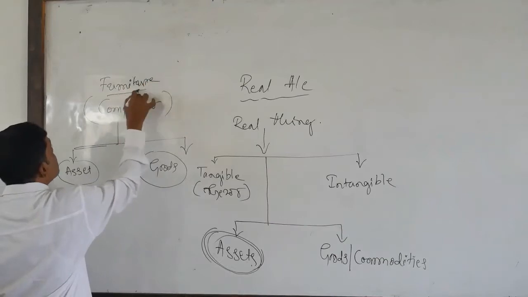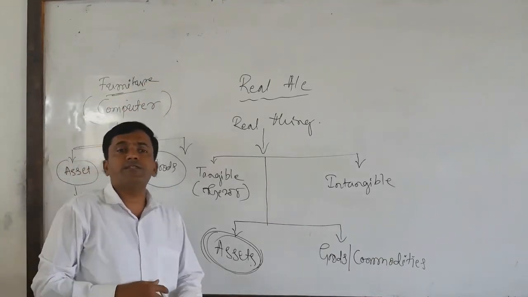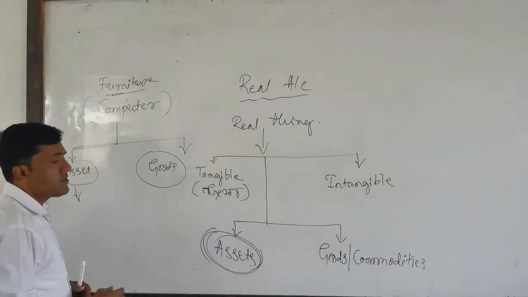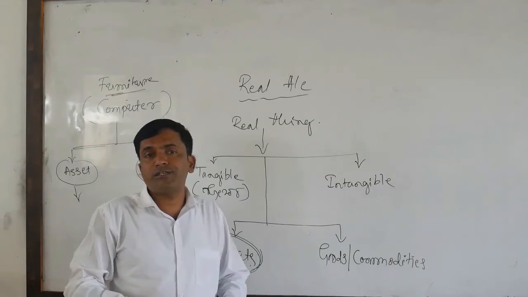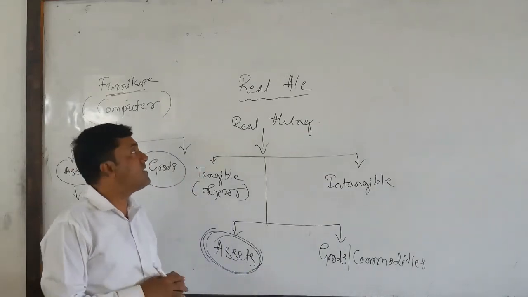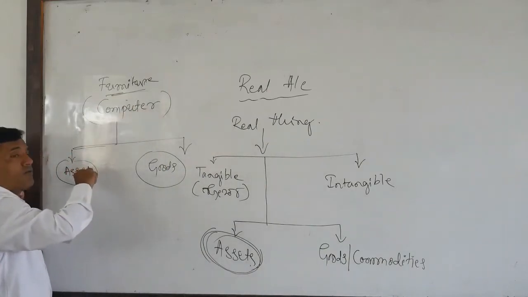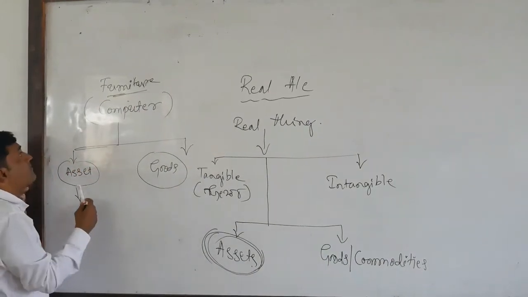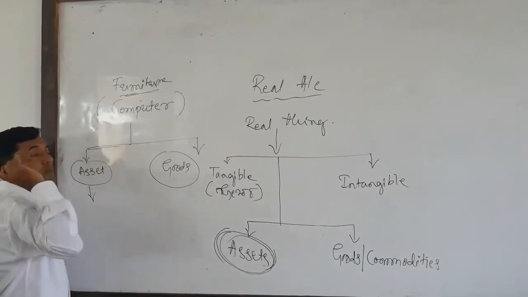Furniture is very essential in every organization. So chairs, benches, tables, computer tables, these are all the furniture, dear students. Furniture used by an organization for generating income is called an asset or property.